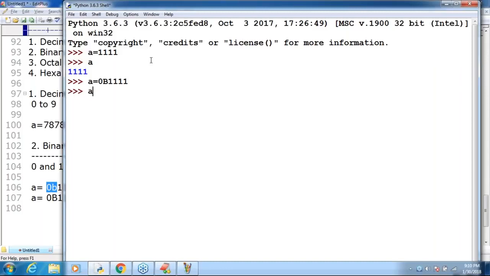If I print a, what is the output? Binary of 1111 is 15, by default we get 15. If you are not using 0b, it is considered 1111 only. So if you want to specify binary values, compulsorily we have to use 0b. Sir, some people are asking, how can I represent negative values?